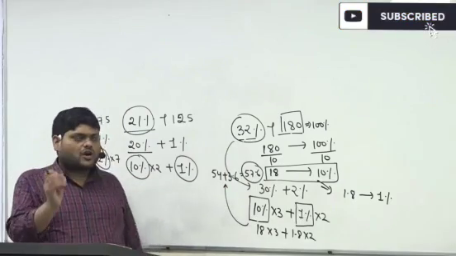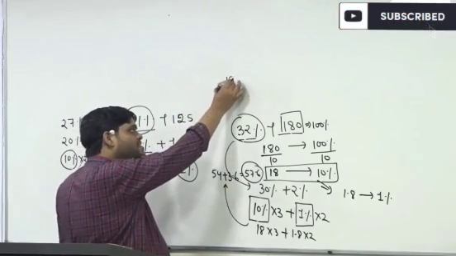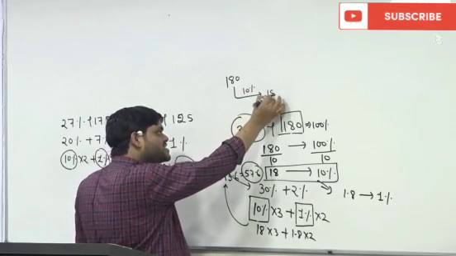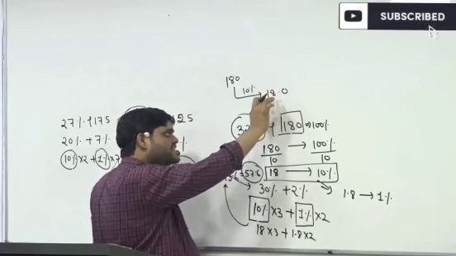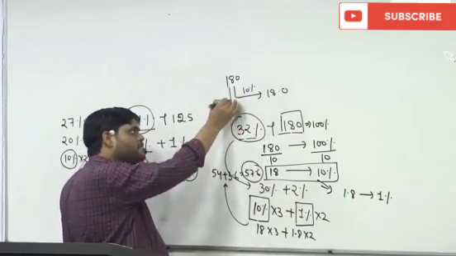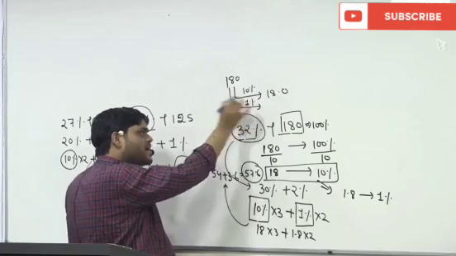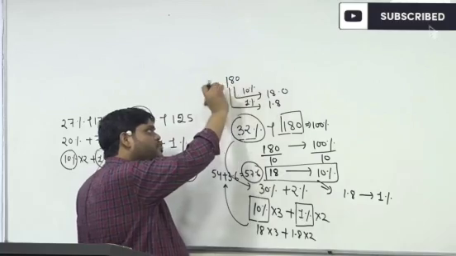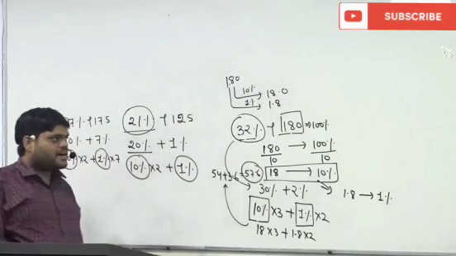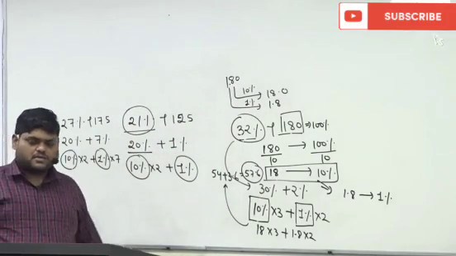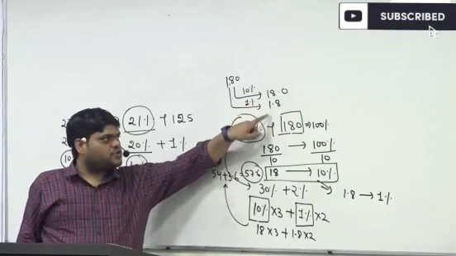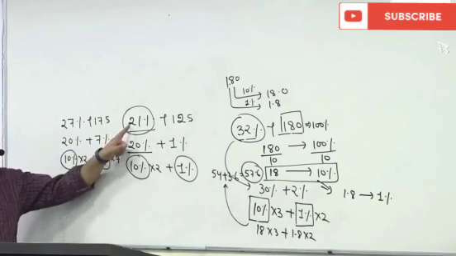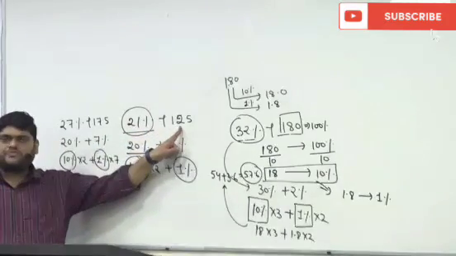So I told you the shortcut. Whenever a number is given, the 10% of this number is just putting a decimal before the unit place. That means 18 becomes 10%. If you have to find 1% of this number, just put the decimal after two places. 1.8 becomes 1%. And now if you know these two, you can find the answer very easily. Suppose 21% of 125.